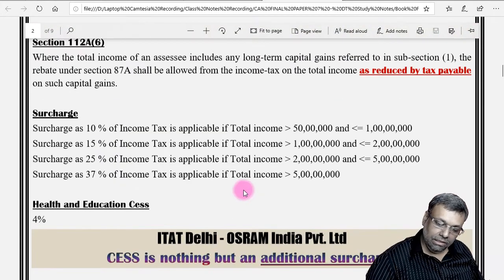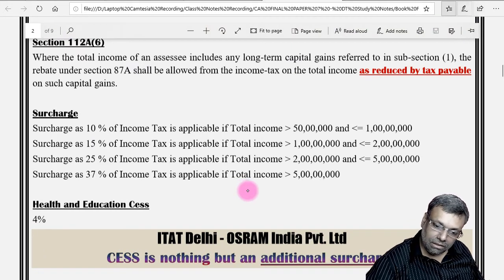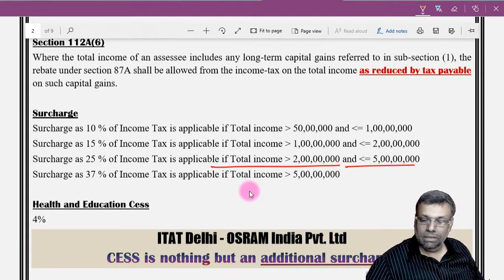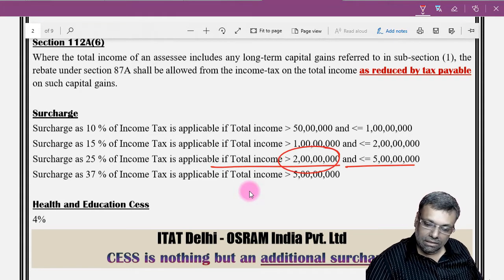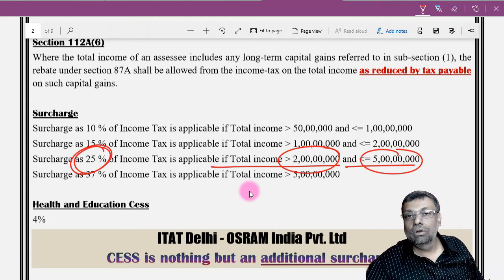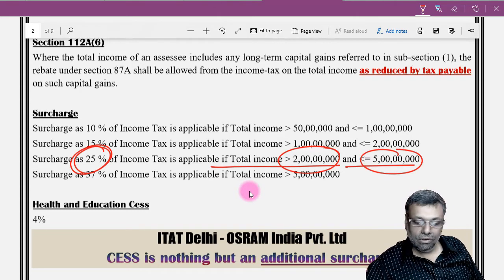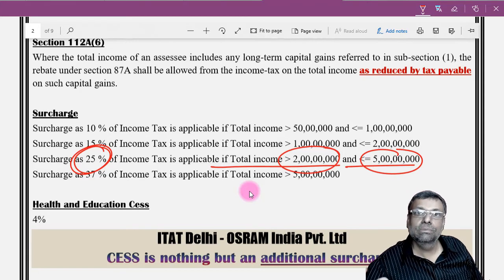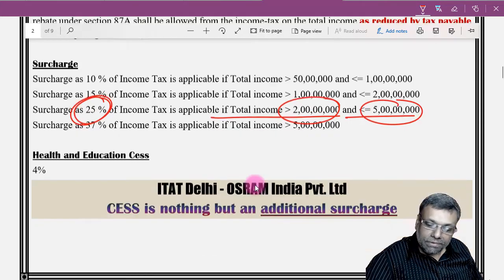You are an individual, so if your income exceeds 2 crore but not exceeding 5 crores, your surcharge becomes 25%. However, on specified income, the intention of the law is not to levy 25% surcharge, but the surcharge is maximum capped to 15%.